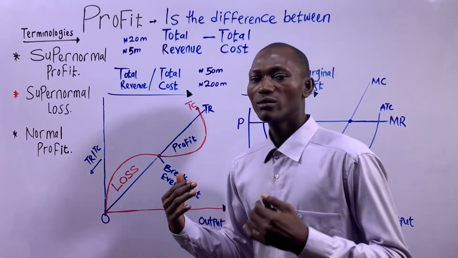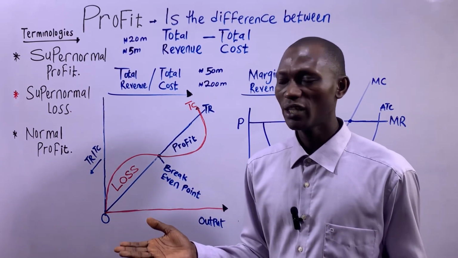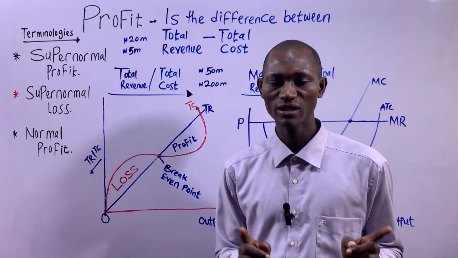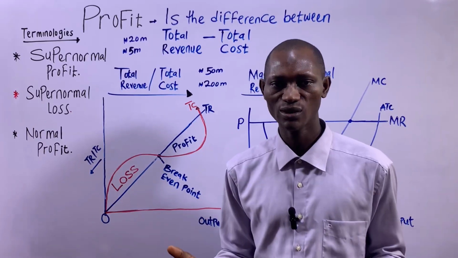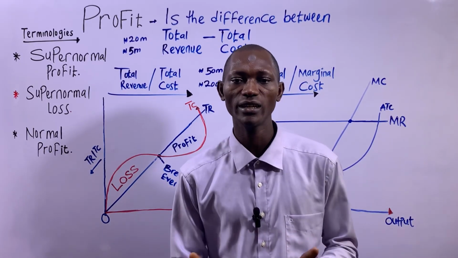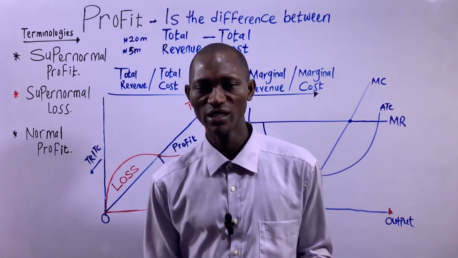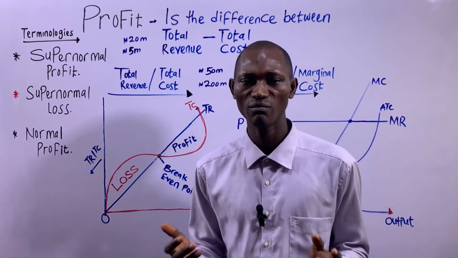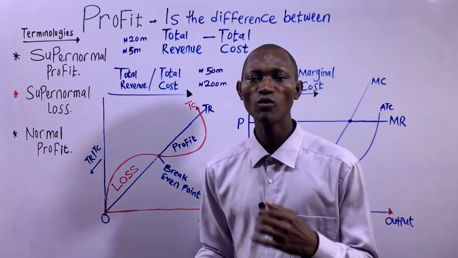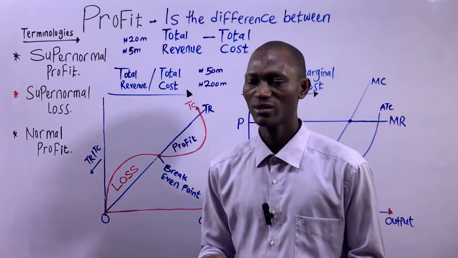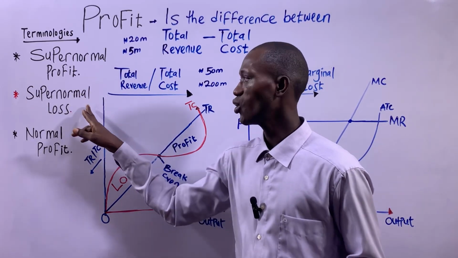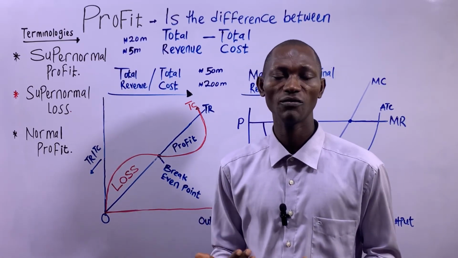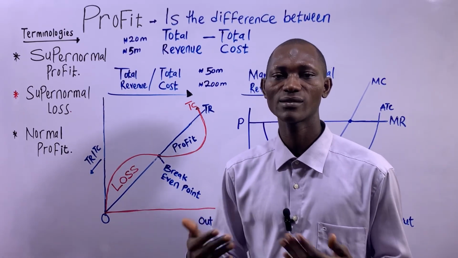So let's talk about the selling environment in which any of this could be obtainable. There are basically two selling environments or market situations: the perfect market and the imperfect market. For the perfect market, that's a firm that operates in a perfectly competitive market. Such a firm will make either supernormal profits or supernormal loss in the short run, depending on what the firm is able to produce and sell.